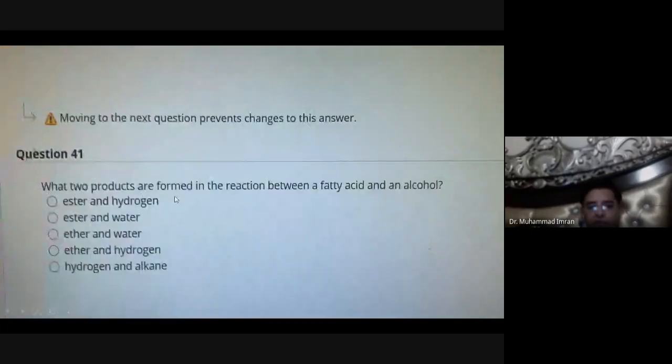What two products are formed in the reaction between a fatty acid and an alcohol? It is ester and water. Ester bond and water.